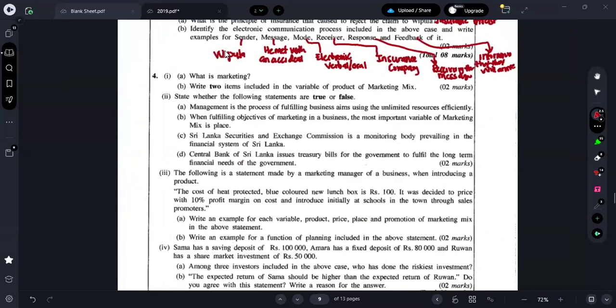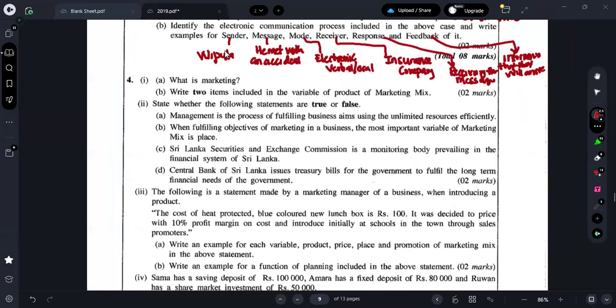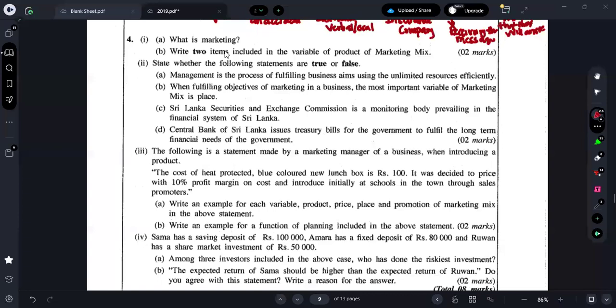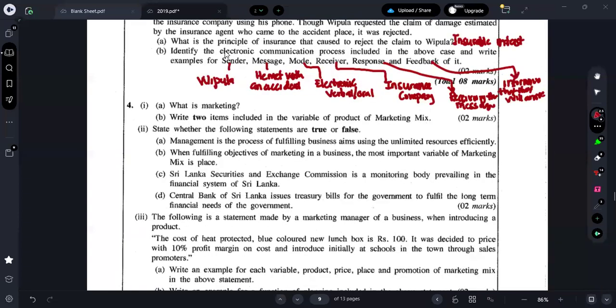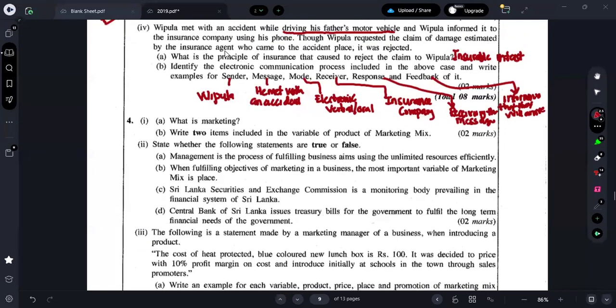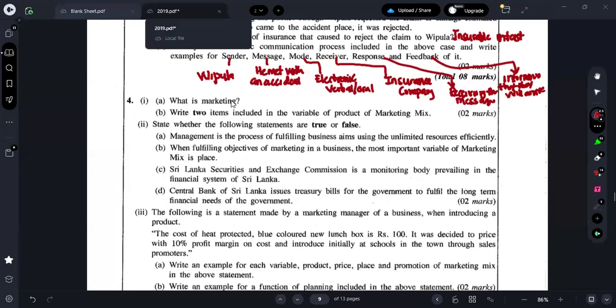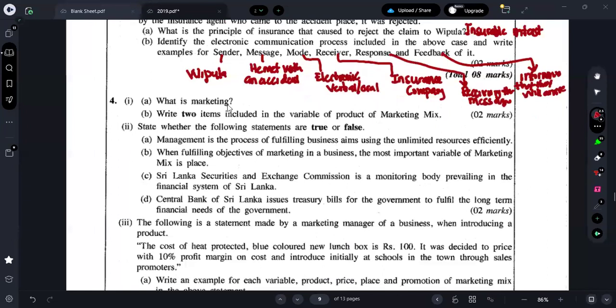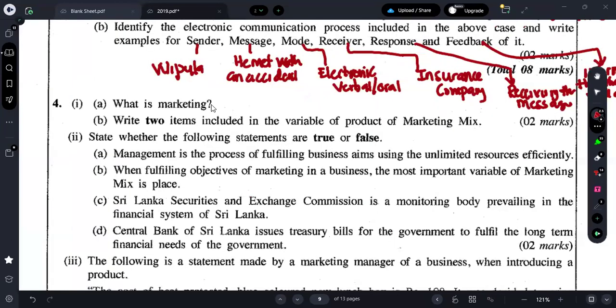There will be a definition type question, guys. Make sure that you all practice writing the definition. Don't just write whatever you want. Make sure you at least know some important words to put in and write your own definition. So here, what is meant by marketing? In the last class we also studied this, right? So what is meant by marketing? Here you can say, marketing means what?